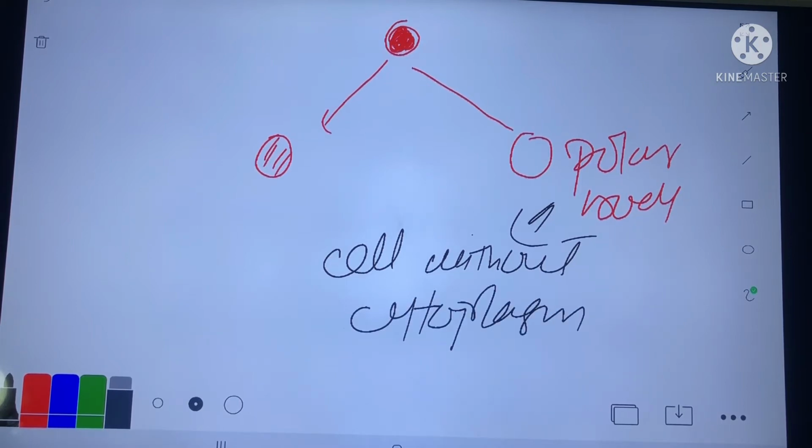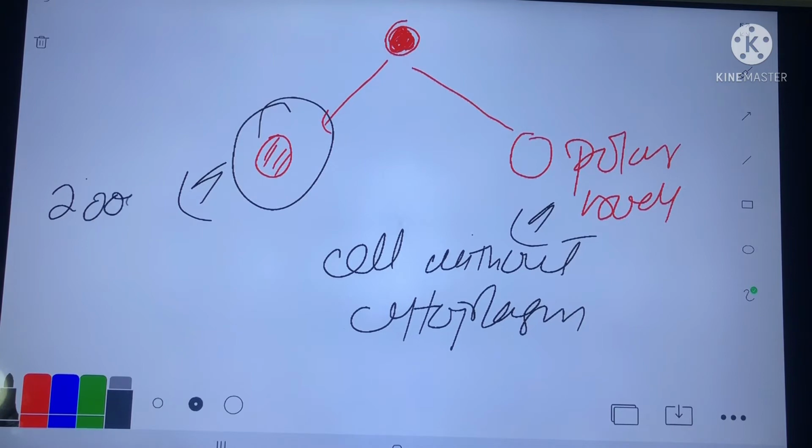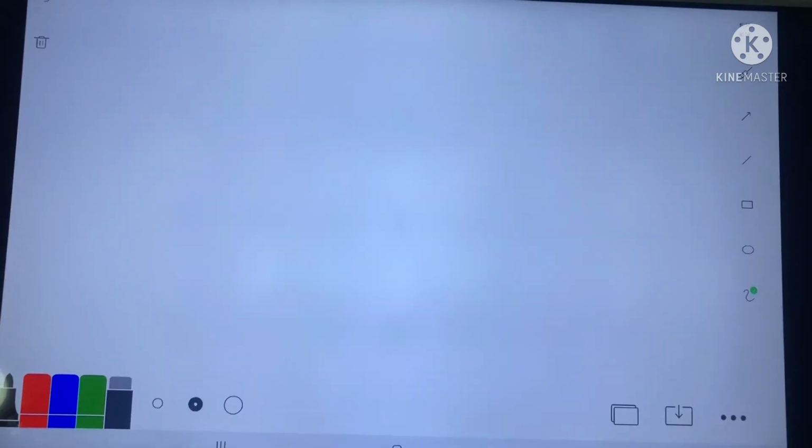It means that when the primary oocyte completes meiosis 1, all the cytoplasm is taken by the secondary oocyte.